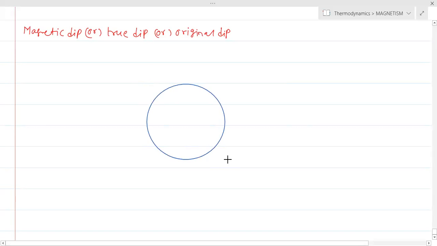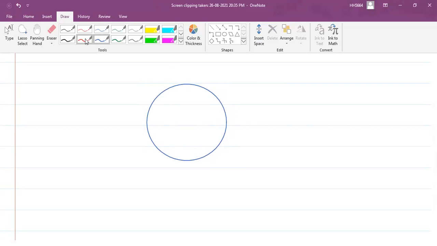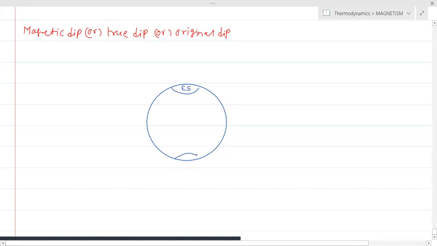For example, I'm taking this is the earth. On the earth, this is the geographic north, therefore at the south pole, and this is the geographic south, therefore at the north pole.